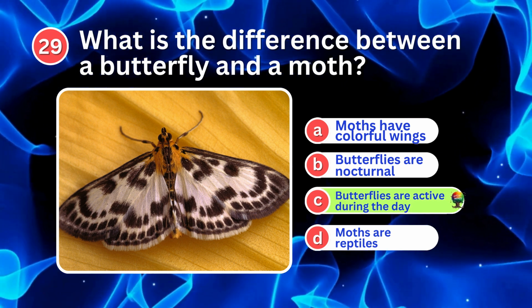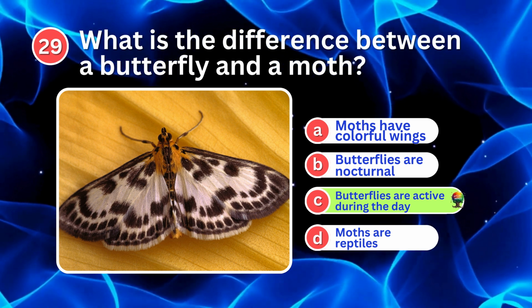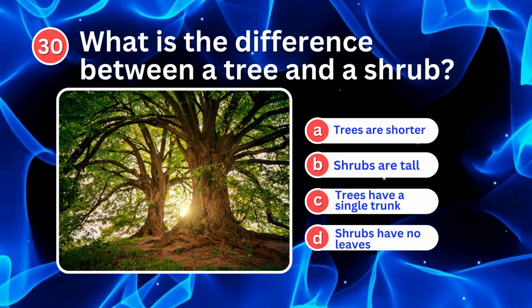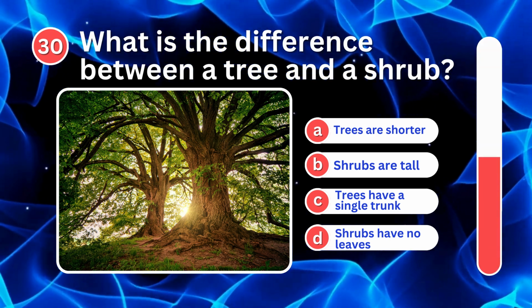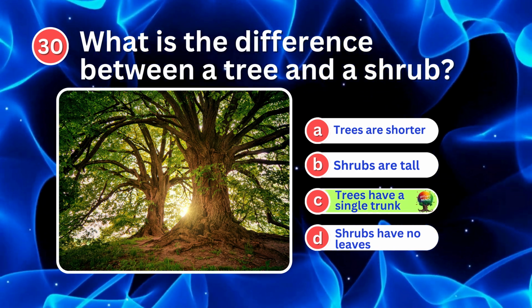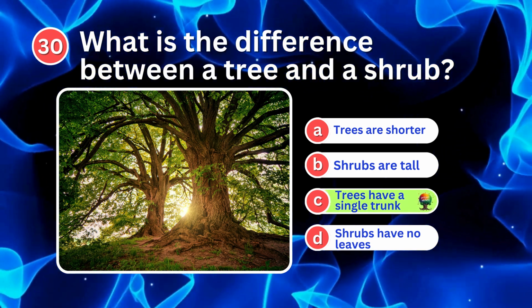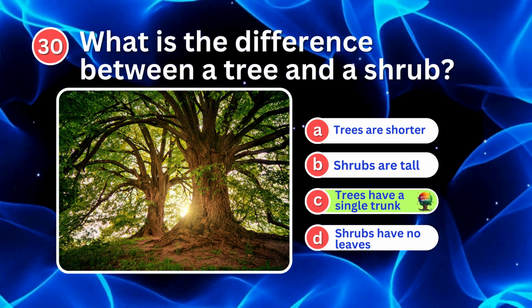Butterflies are active during the day, moths at night. What is the difference between a tree and a shrub? Trees have a single trunk, while shrubs have multiple stems.